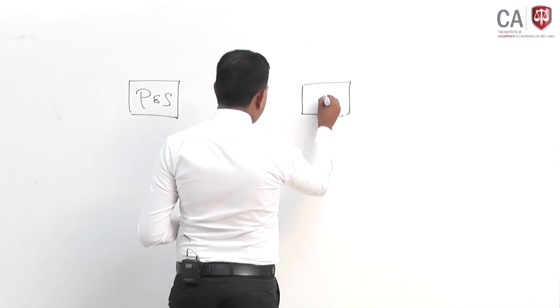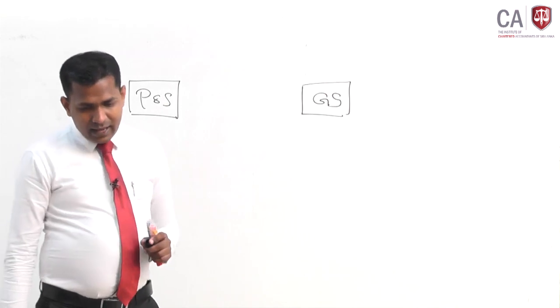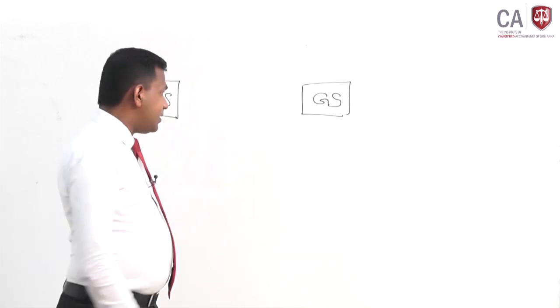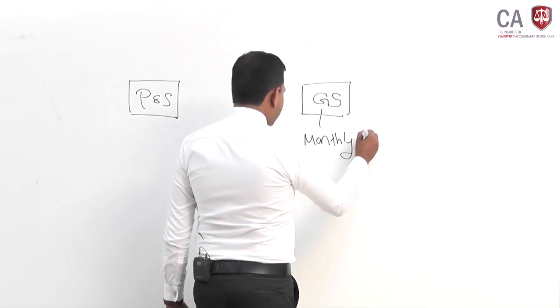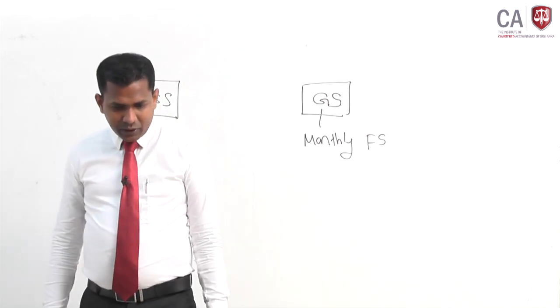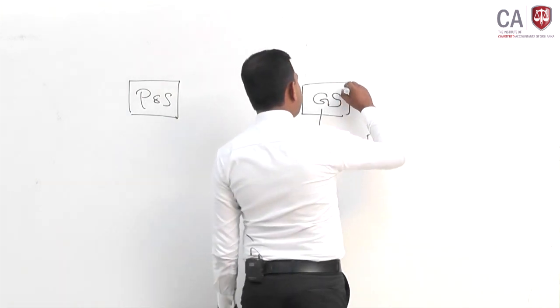Dihan is one of your good friends and he is the sole owner of GS. So GS is your friend's sole proprietorship, a supermarket chain operating in the southern province of Sri Lanka. GS prepares monthly financial statements using MYOB accounting software, using an accounting package as required by the loan agreement with its bank. So this GS has a loan agreement with the bank.